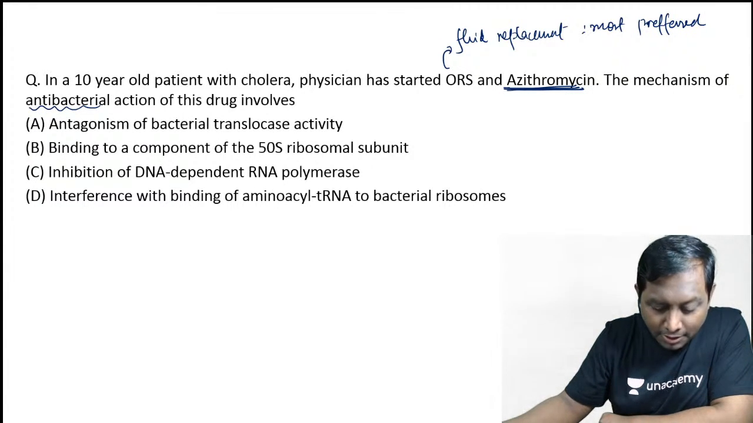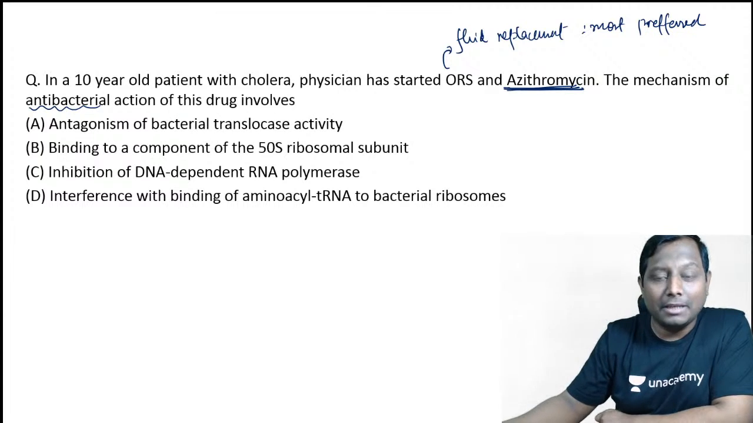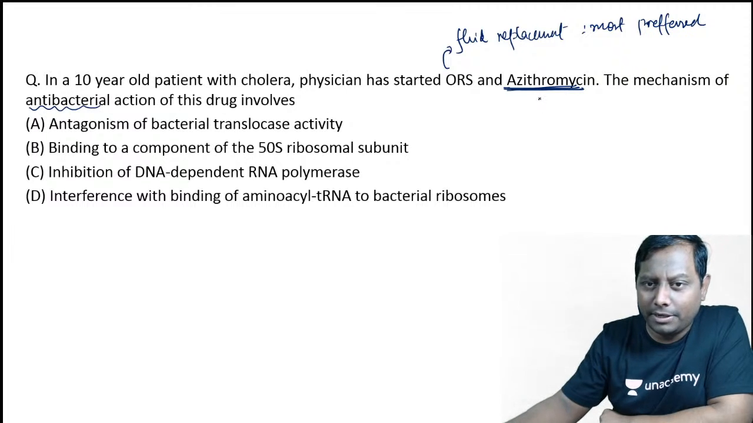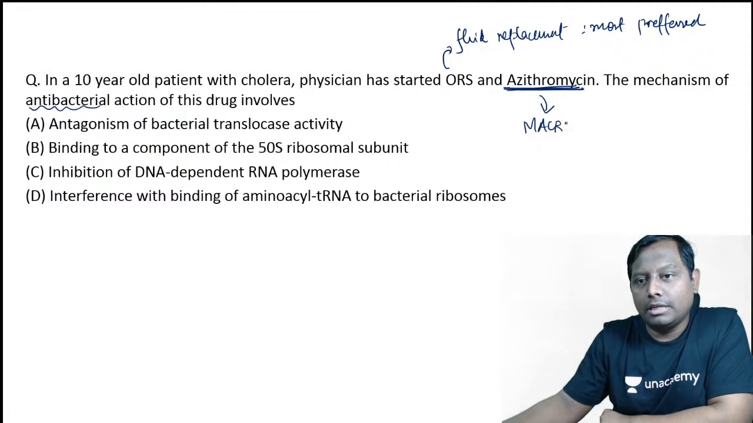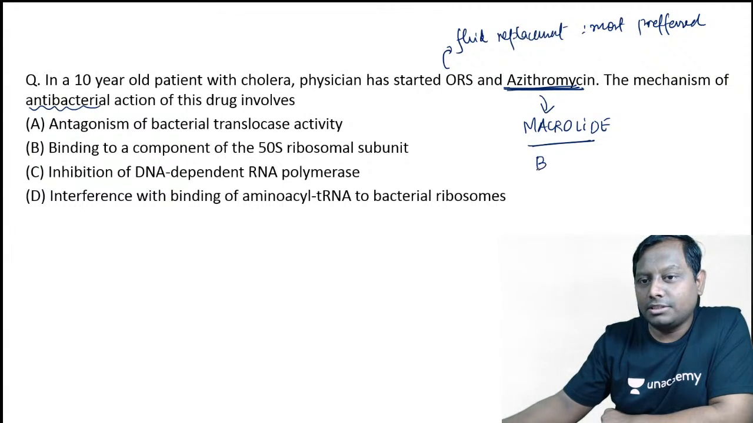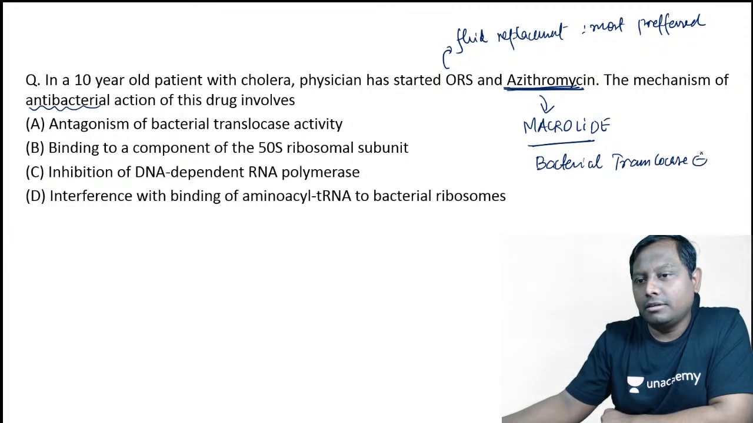Okay, good. So all of you are in favor of B, right? Binding to a component of the 50S ribosomal unit. Now, first of all, let me tell you that azithromycin is one of the macrolides, right? They are acting by inhibiting the bacterial translocase.